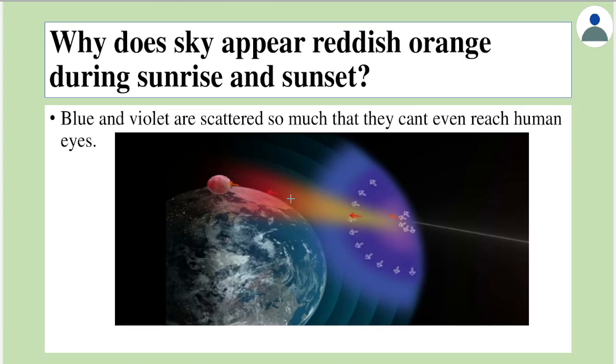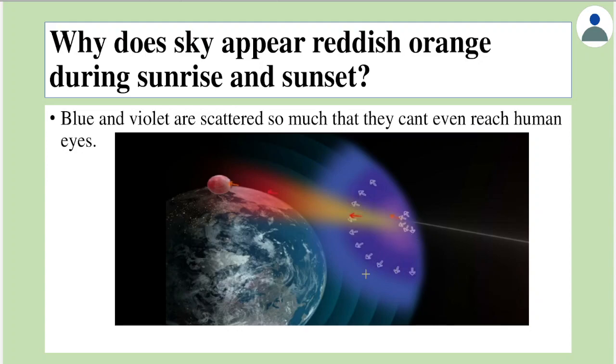The second observation, or the second phenomenon, is to understand why the sky appears reddish orange during sunrise or sunset. It is a common experience that most of us would have seen the sky around the sun to be reddish orange or yellow during sunrise or sunset. To understand this, let's assume that this drawn here is the atmosphere, and imagine white light coming from the sun.